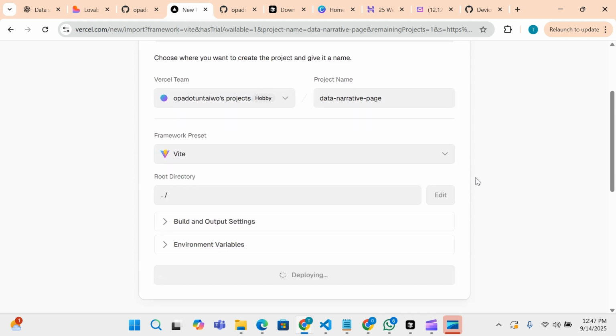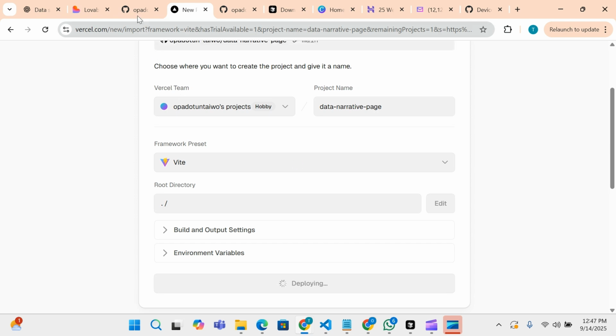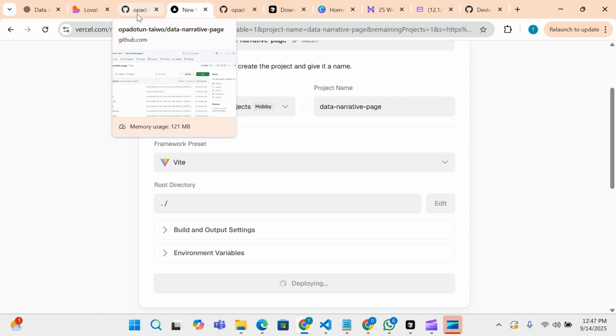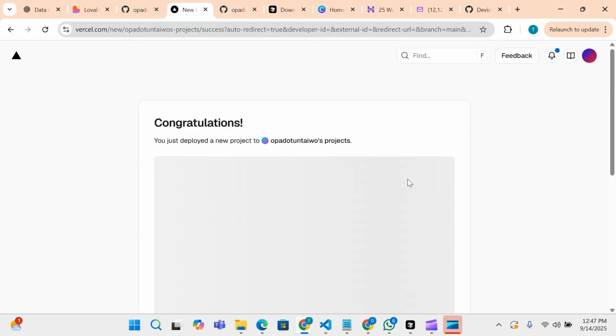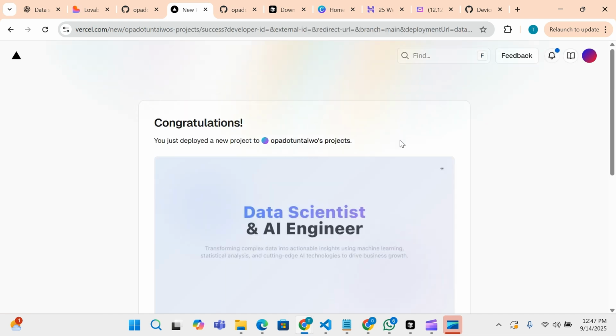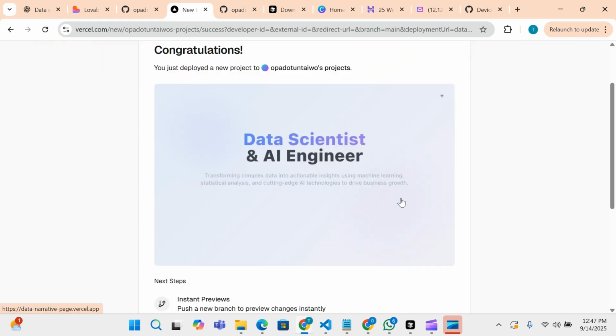And the one thing I like about Vercel again is that anytime you update something on your GitHub, maybe from your VS Code, you push your code to your GitHub, it's going to automatically update in your Vercel because it's more like a CI/CD friendly platform. So you don't need to come here and start rebuilding again.